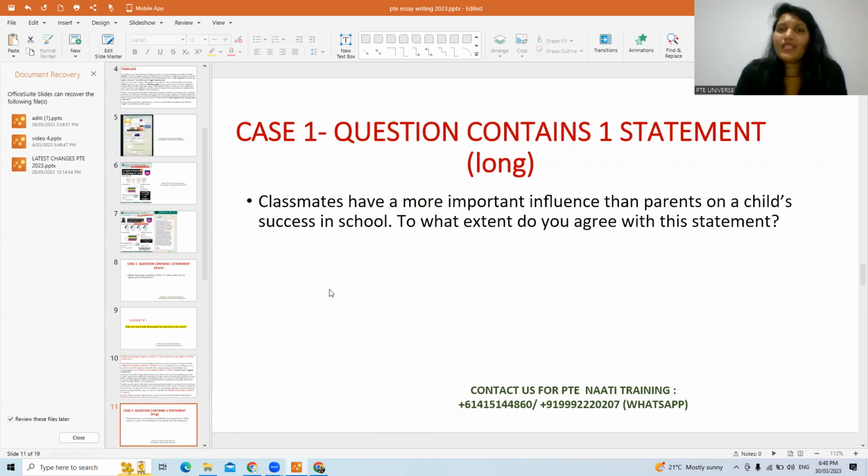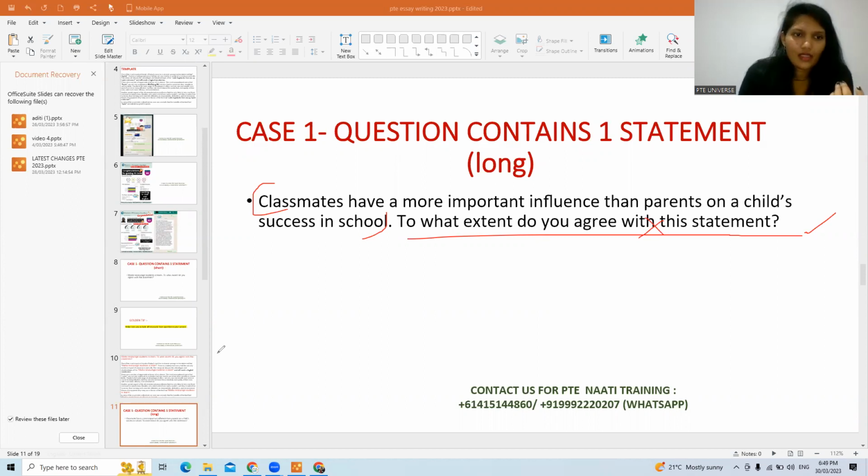Now case two, sometimes the situation can be like this: one statement, but it is very long. Let's read. Classmates have a more important influence than parents on a child's success in school. To what extent do you agree with this statement? Again, this is the statement, and this is just the question. So you do not need to include this. This is the main statement. And the major thing is classmates have a more important influence than parents on a child's success.